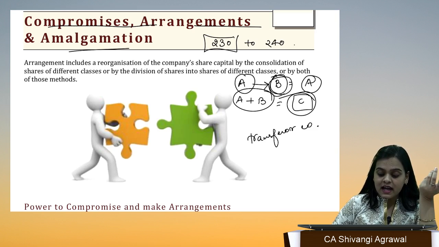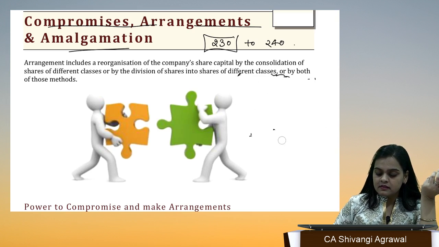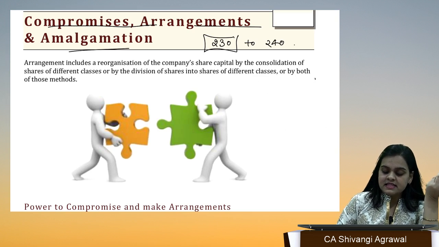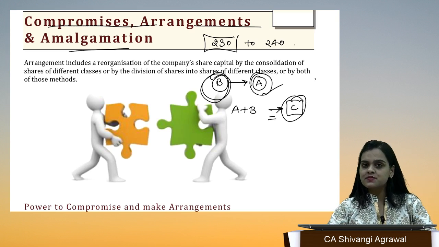So here actually B is transferring, I have put the arrow incorrectly. Let me say B is transferring all its assets and properties to A. So the transferor company is B and the ultimate resulting transferee company is A. Here A plus B both are transferring their assets to C. So the resulting company is C, the transferee company.